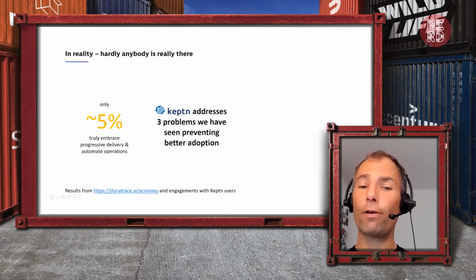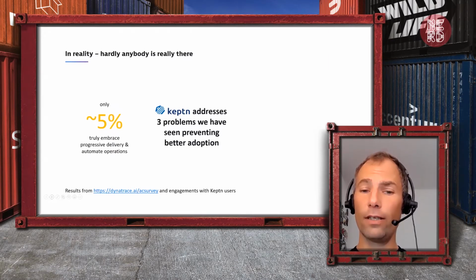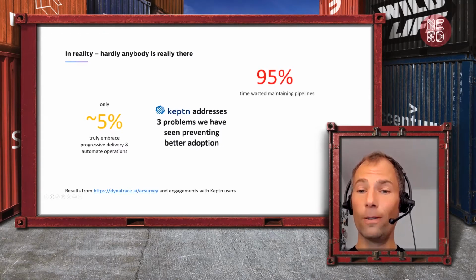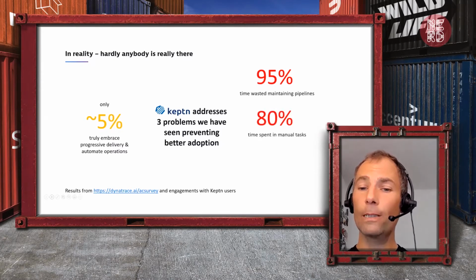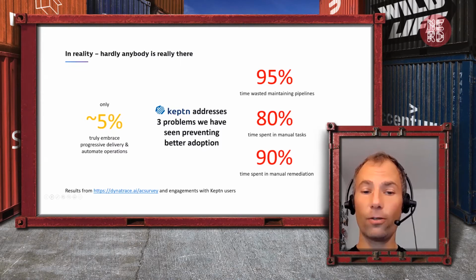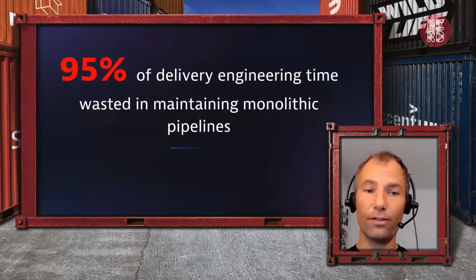And Keptn really tries to address a couple of problems we have seen when working with these organizations that we think prevents them from actually getting to that stage. On the one side, it's wasting time with maintaining traditional pipelines. It is a lot of time wasted in manual tasks along delivery, and in operations, it's a lot of time wasted in manual remediation. So these are the 3 sections of my presentation.